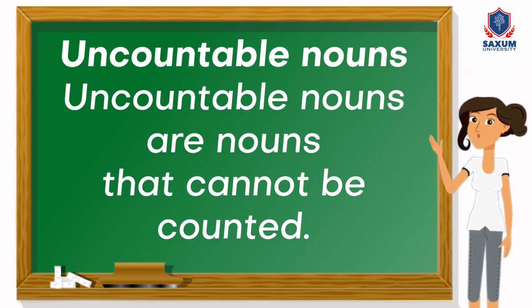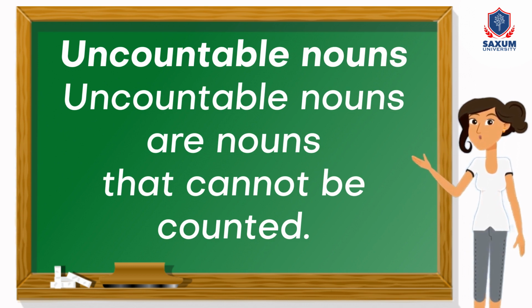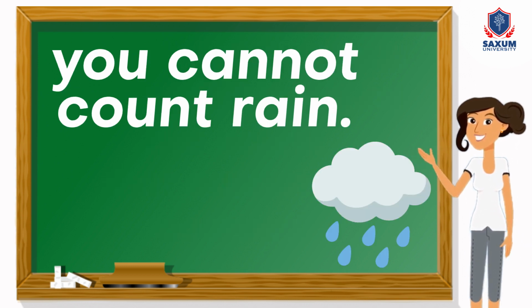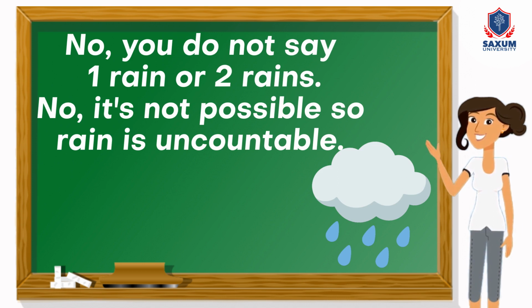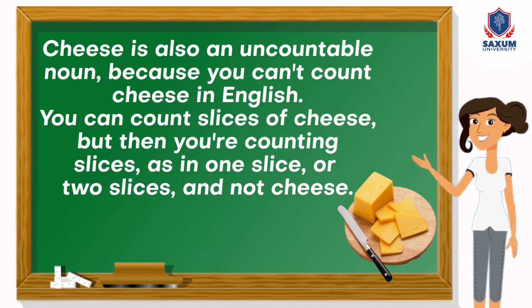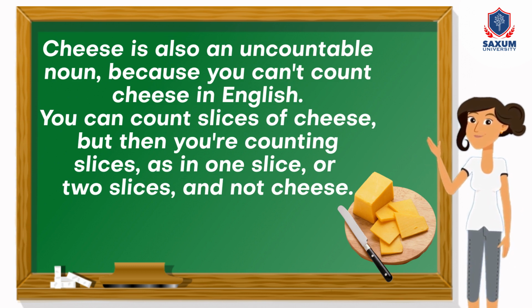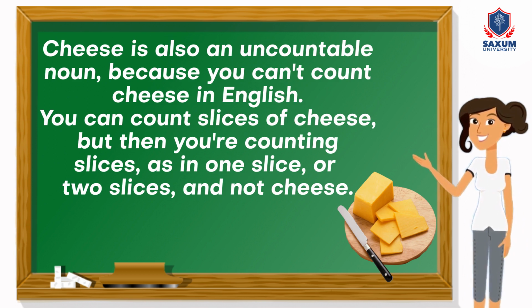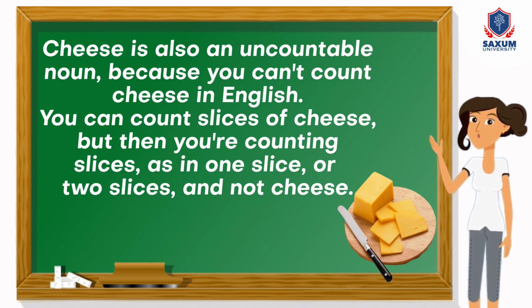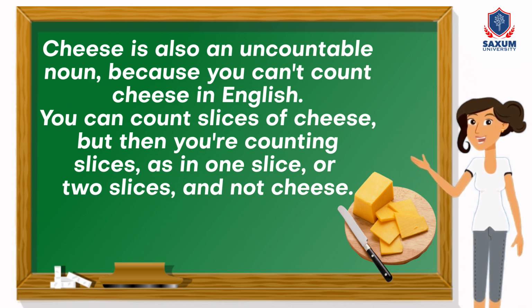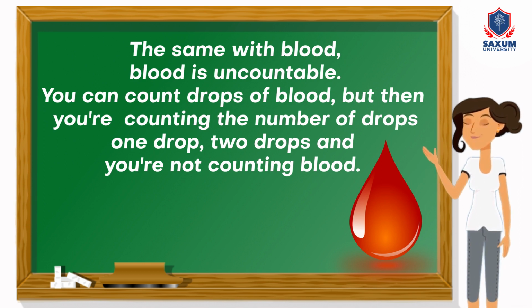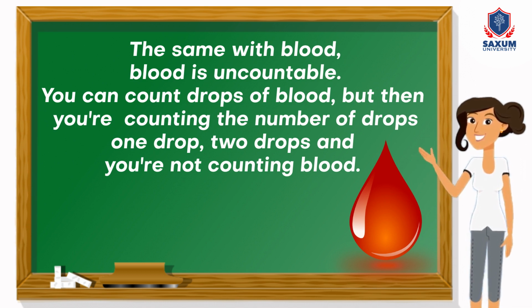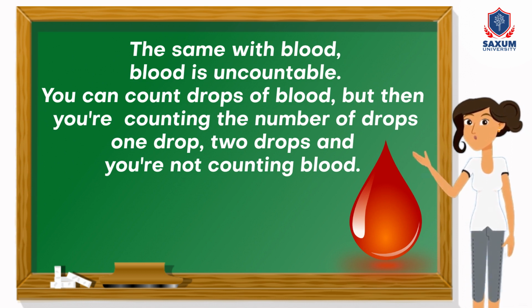Uncountable nouns. Uncountable nouns are nouns that cannot be counted. For example, you cannot count rain. No, you do not say 1 rain or 2 rains. No, it's not possible, so rain is uncountable. Cheese is also an uncountable noun because you can't count cheese in English. You can count slices of cheese, but then you're counting slices, as in 1 slice, or 2 slices, and not cheese. The same with blood, blood is uncountable. You can count drops of blood, but then you're counting the number of drops. 1 drop, 2 drops, and you're not counting blood.